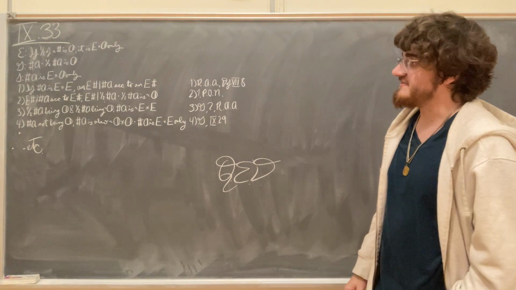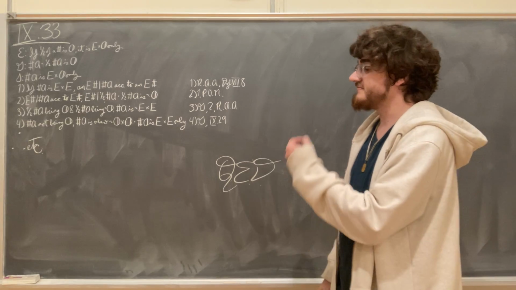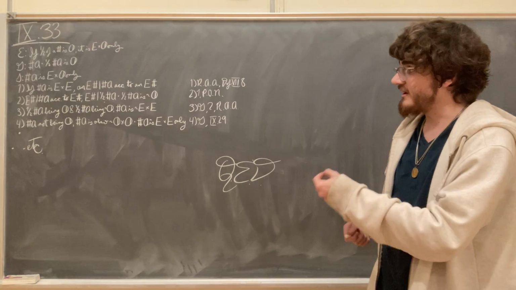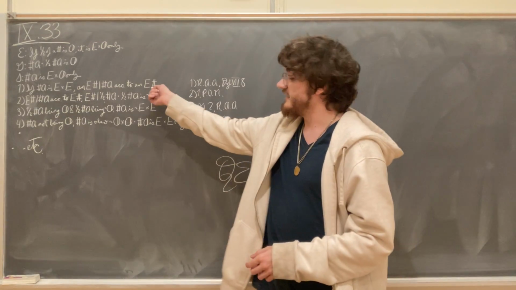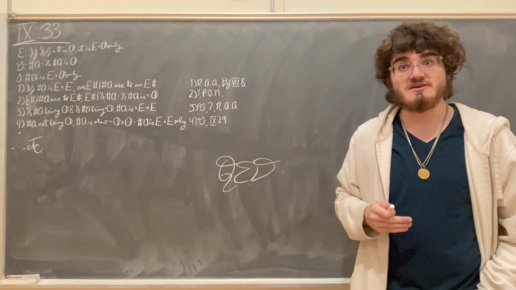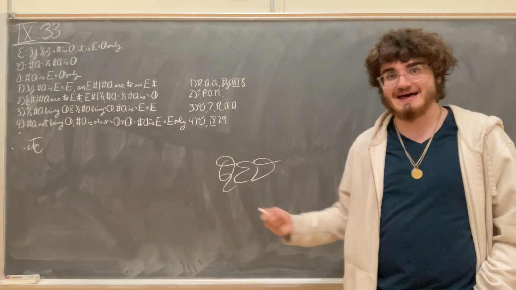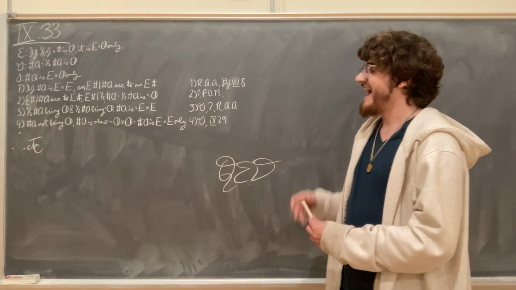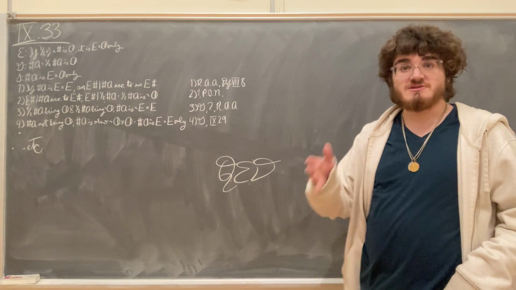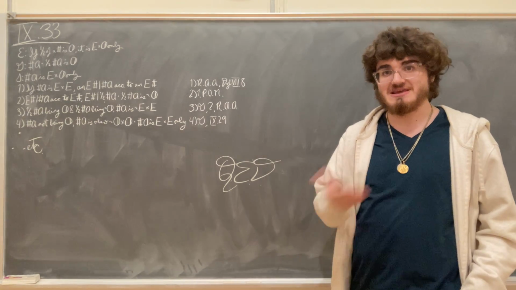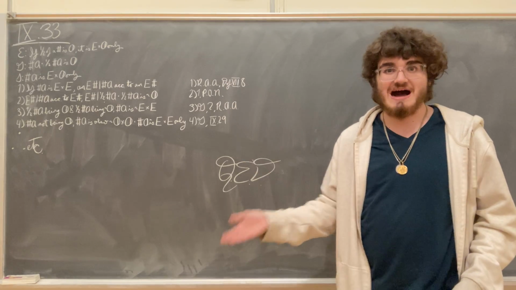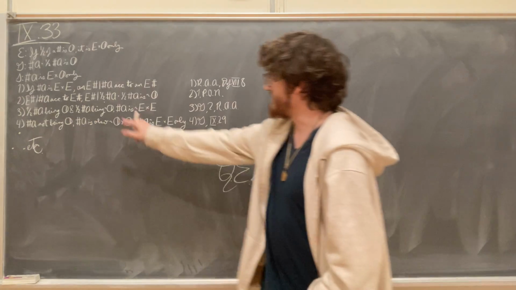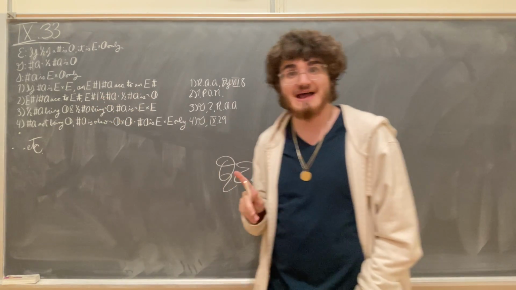For if it is even times even, then there will be some even number which measures the number a according to another number which is even. But if this is the case, then there will be some even number which measures half of the number a, which means that half of it can't be odd if an even number measures it. For if it were odd, then no even number would measure it. An even number never measures an odd number. So if an even number does measure any number, we know that that number is not odd.